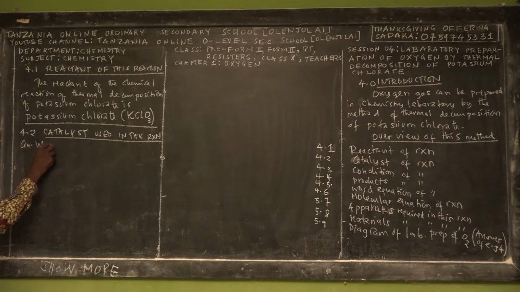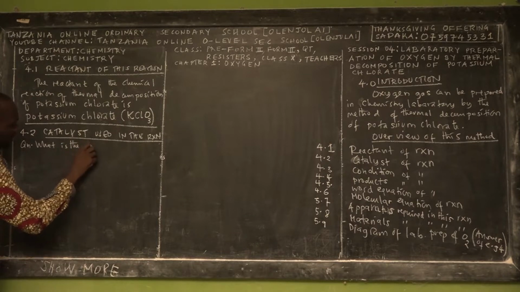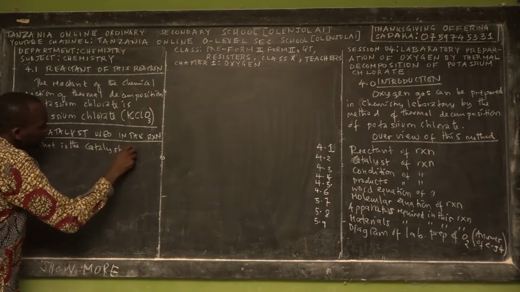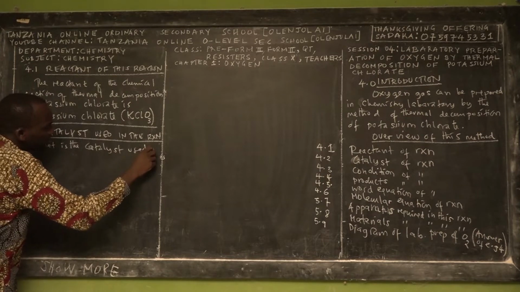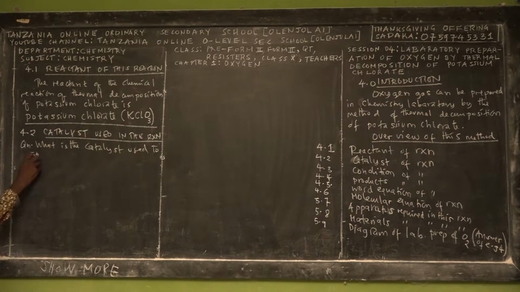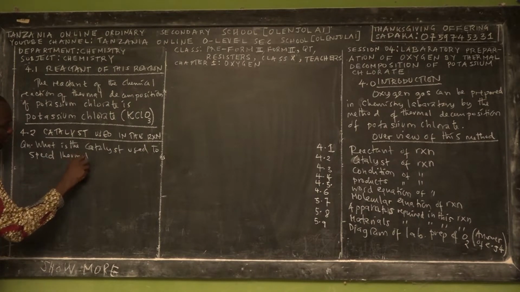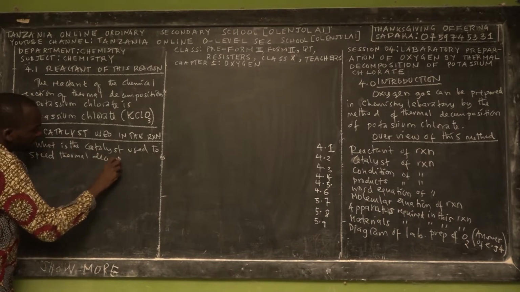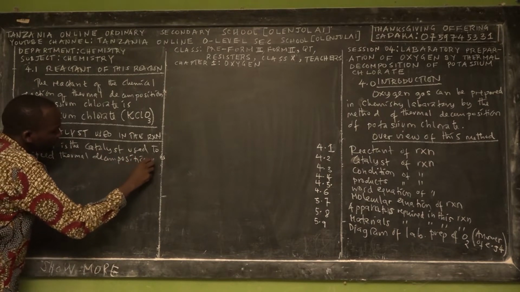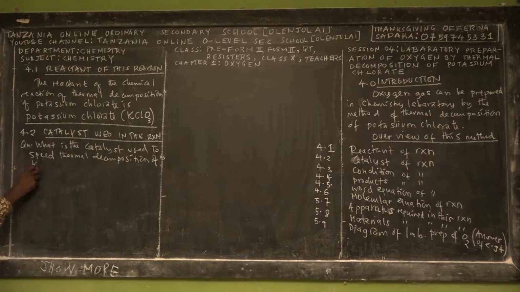So what is a catalyst used to speed up thermal decomposition? That might be a question. Thermal decomposition of potassium chlorate, either in molecular formula or in words. But now you know what this means, or how we read these compounds in chemistry.